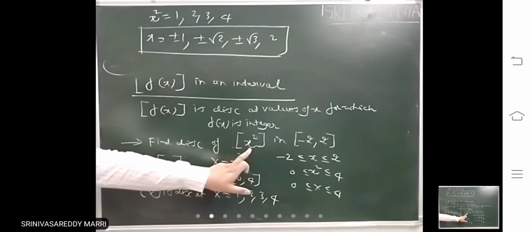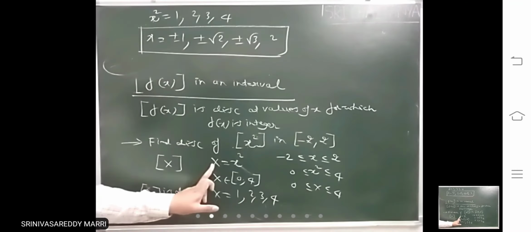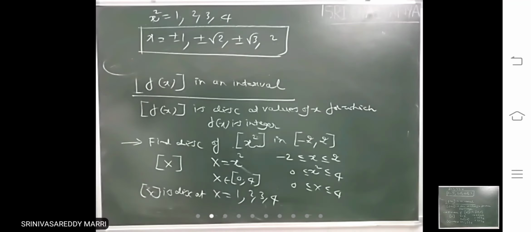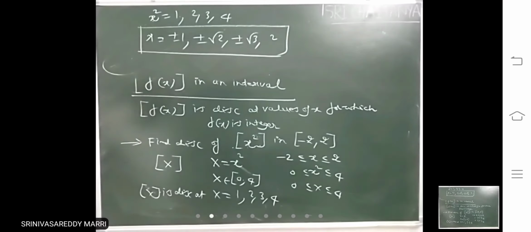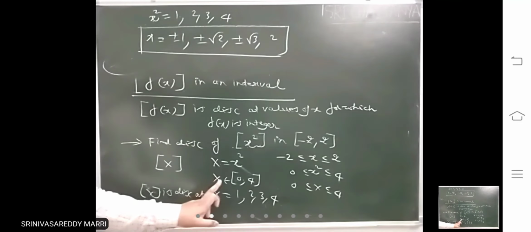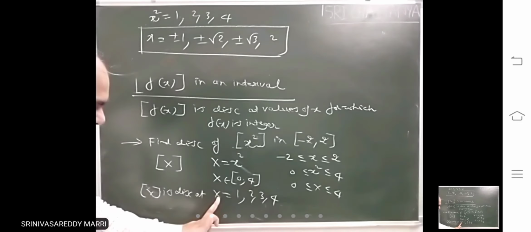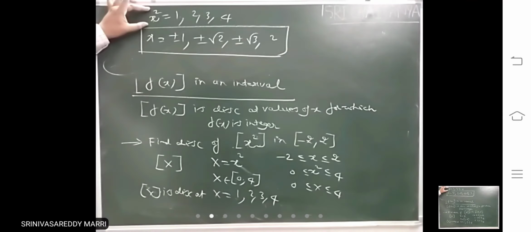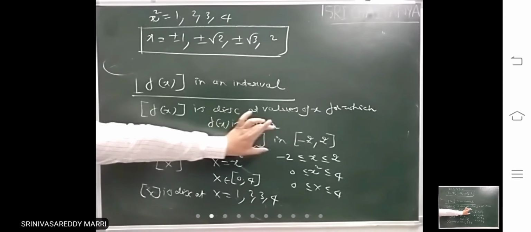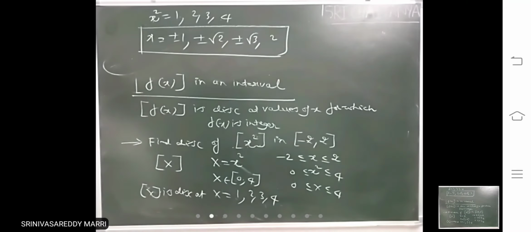Just any function is given, you take capital X. Capital X equal to x square. Where capital X lies? If small x lies in the interval, capital X lies where you calculate. That means if you find this capital X interval, you take integers in that interval. After finding capital X, you can easily calculate what is small x square. So at these values, it will be discontinuous. Whenever step of f of x is given and an interval is given, proceed like this.